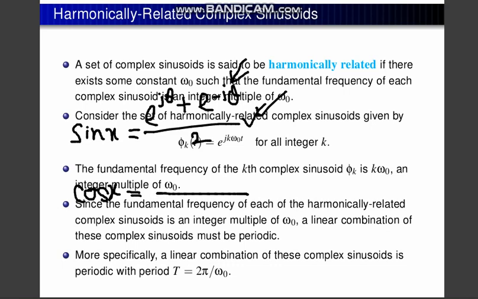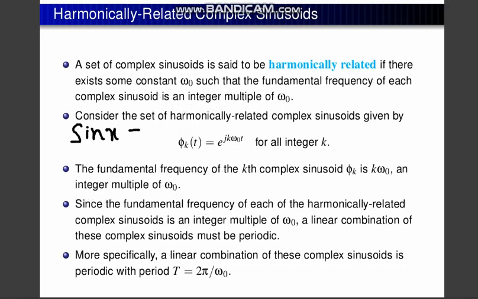So cos x will be e to the power j theta plus e to the power minus j theta, divided by 2, and all other things. These kinds of equations are complex sinusoids. So now we can derive it like that: k omega naught, where k is the integer multiple of omega naught.